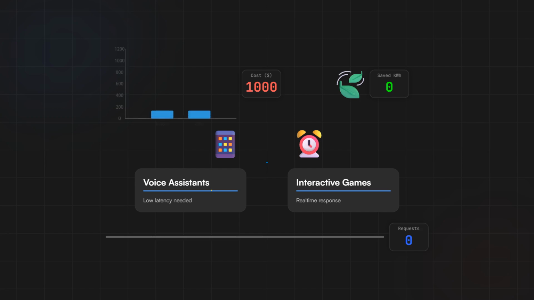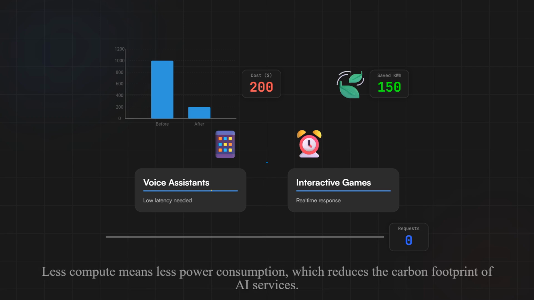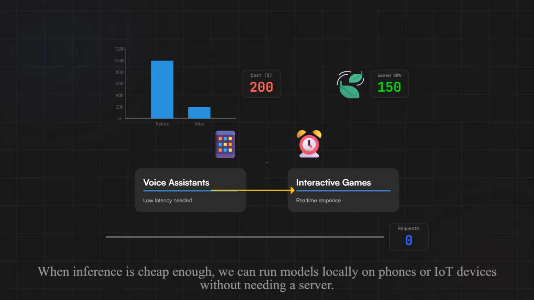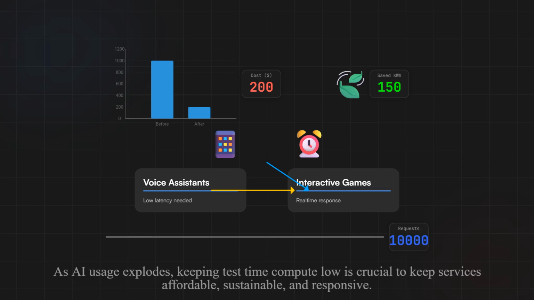Lowering inference compute cuts the electricity and cloud service bills that scale with the number of queries. Less compute means less power consumption, which reduces the carbon footprint of AI services. When inference is cheap enough, we can run models locally on phones or IoT devices without needing a server. Fast inference opens doors for interactive experiences where every millisecond counts. As AI usage explodes, keeping test time compute low is crucial to keep services affordable, sustainable, and responsive.